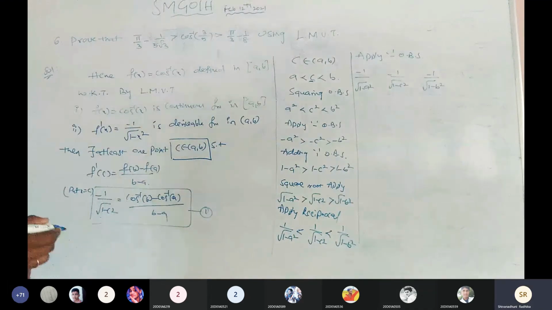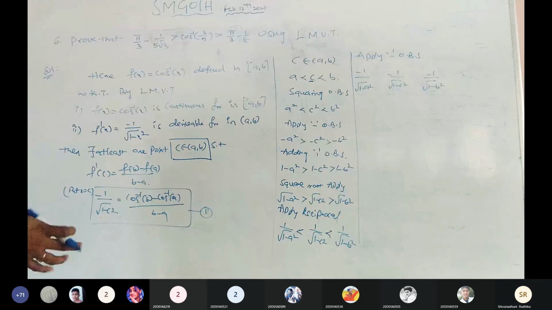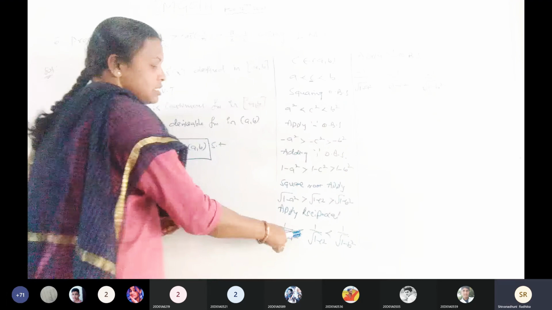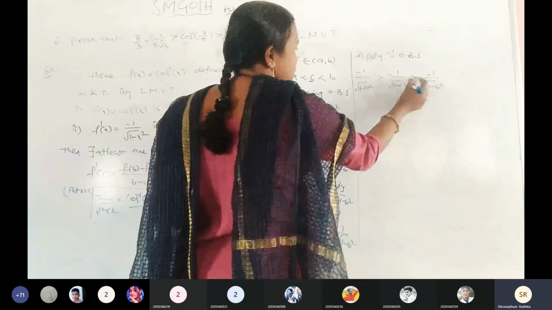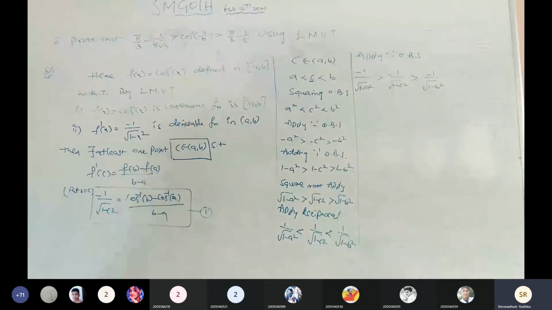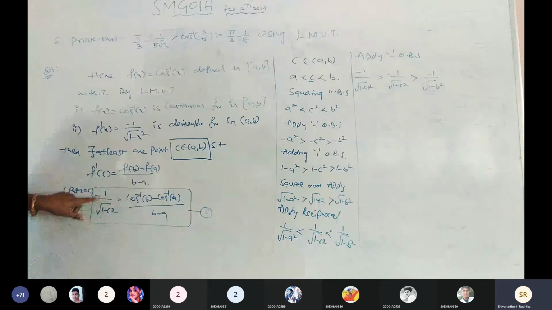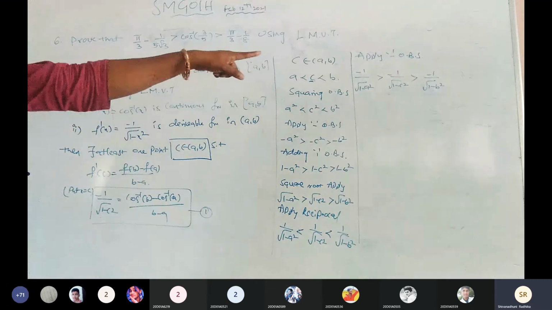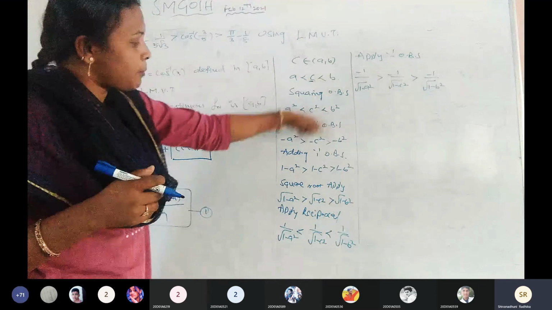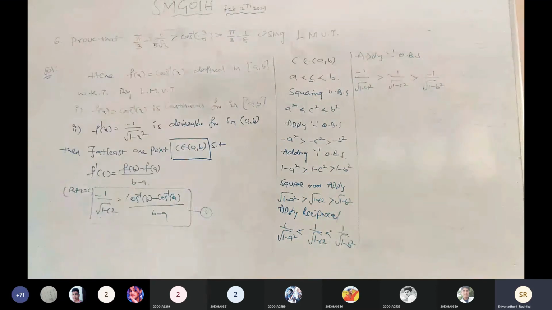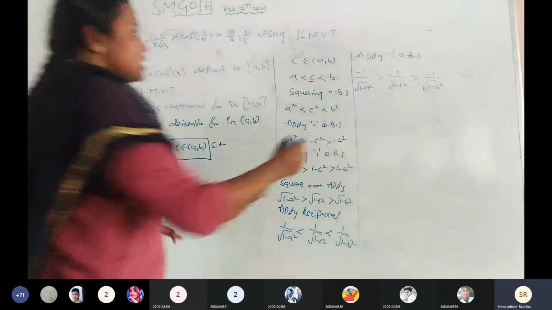Less than changes to greater than. Completed. See, minus 1 by under root of 1 minus c square. Here also the middle term, step by step we are getting the total process from c into minus 1 by under root of 1 minus c square. Say that is equation number 2.